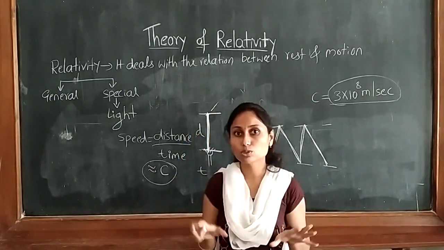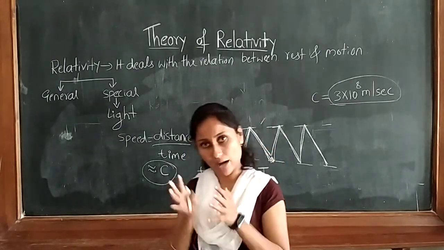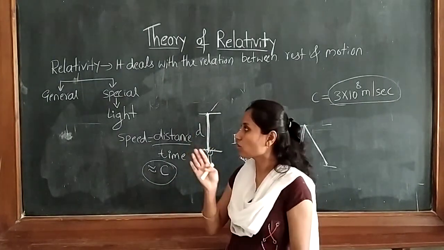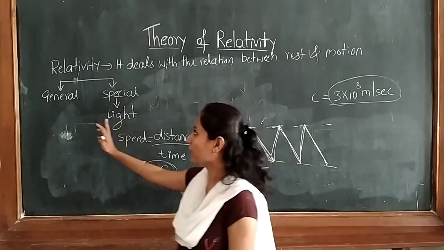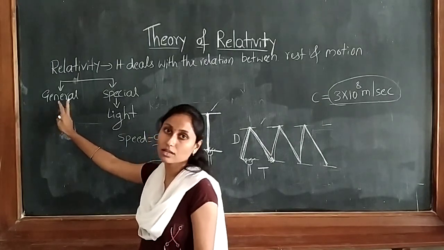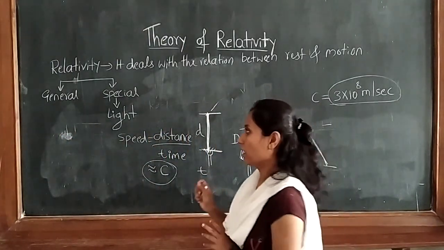Such situations we will analyze. For all those questions, why we get different velocities with respect to the same reference, we will get the answer by studying the general theory of relativity. This is just to understand.